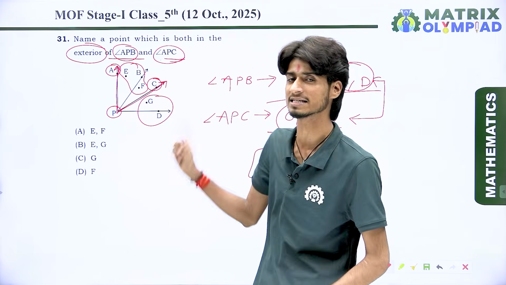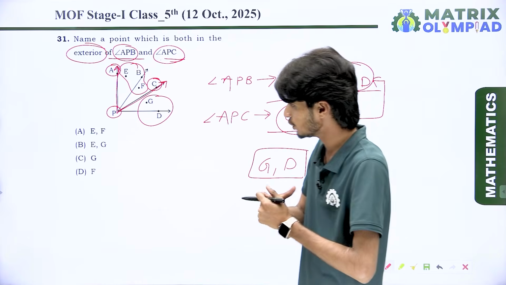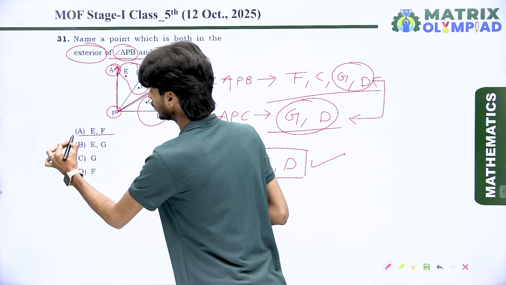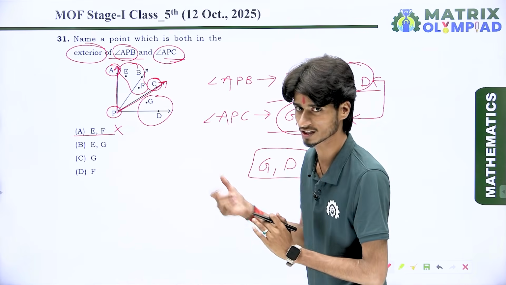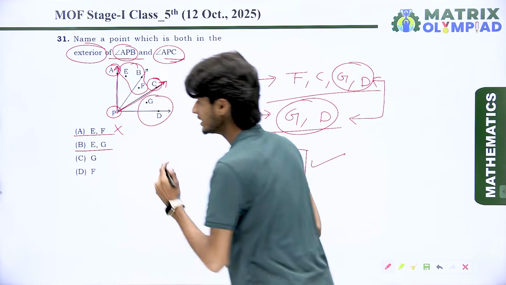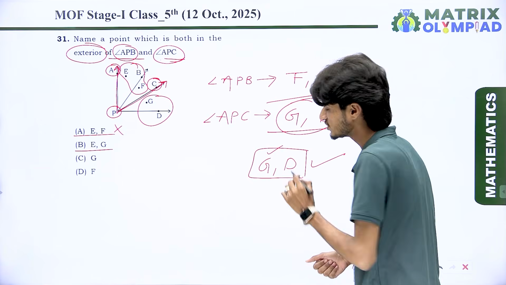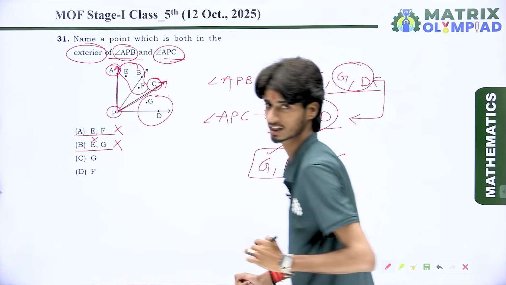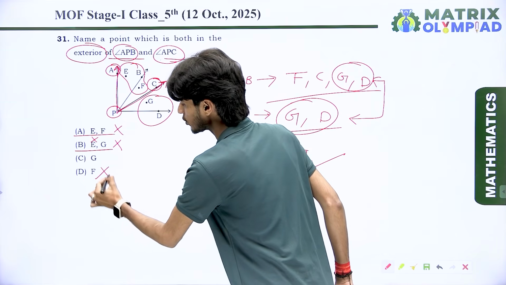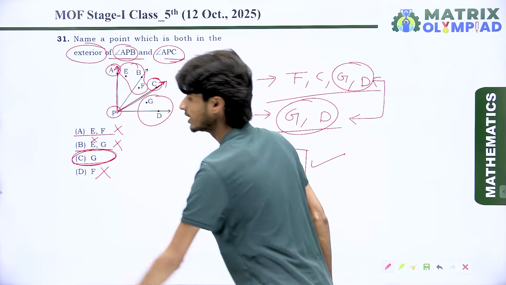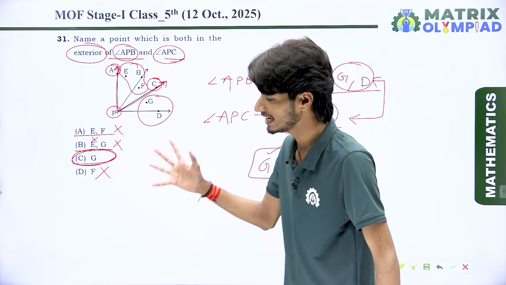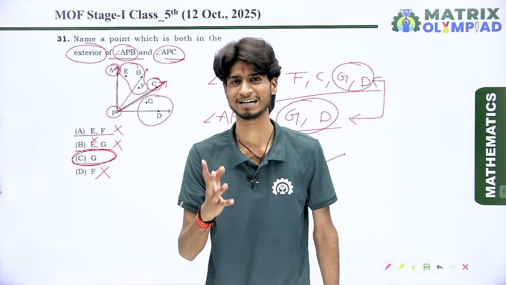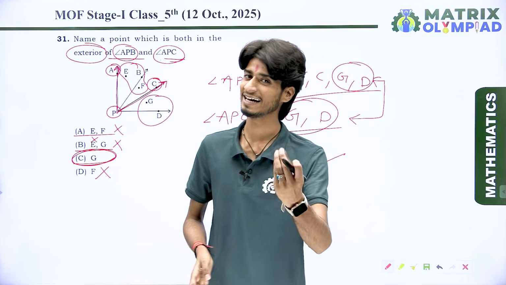The first angle is APB and the second angle is APC. Now compare the answer with the options. You can see E or F is a wrong option for this question. E or G is also wrong because point G is correct but E is not correct. F is also not correct. So the selected result is option C. You can say G is the exterior point for both angles. So let's come to the next question.